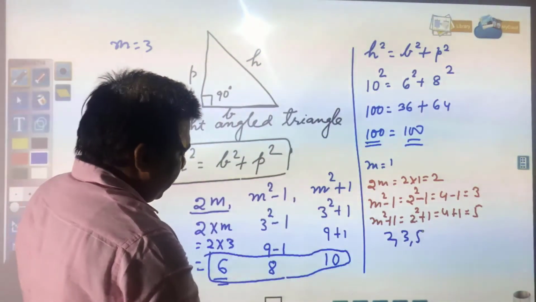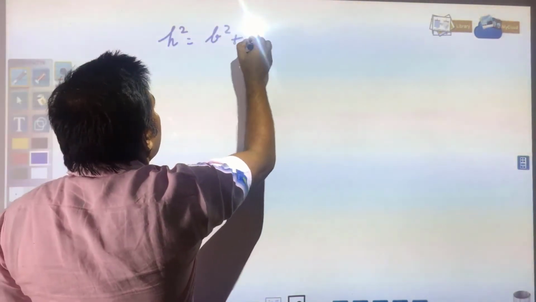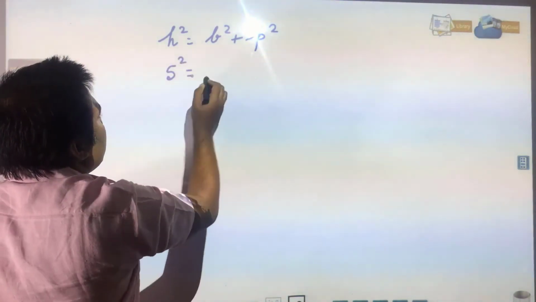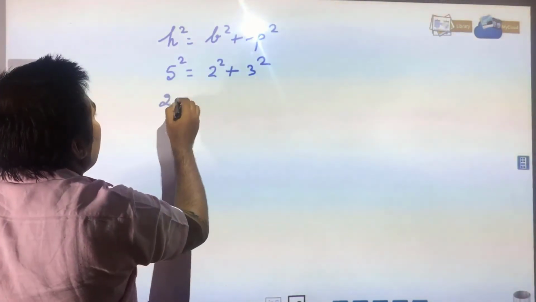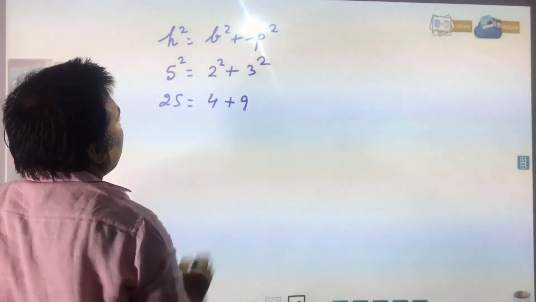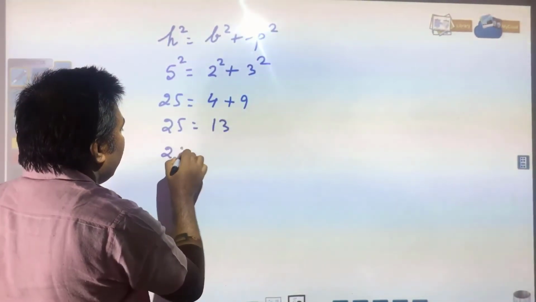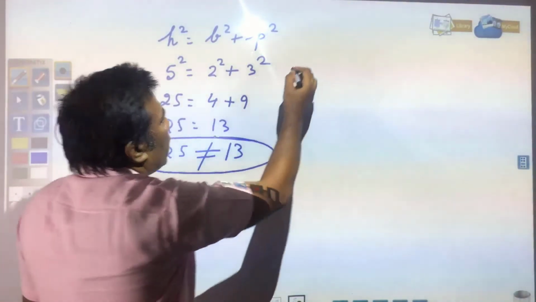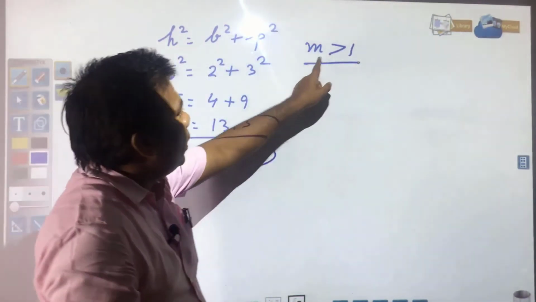Put it in this formula: h square is equal to b square plus p square. H is the longest side, that is 5 square, is equal to 2 square plus 3 square. 5 square is equal to 25, and this will be 4 plus 9. Here you see, you will get 25 is equal to 13, but 25 is not equal to 13. And why did it happen? Because m must be greater than 1.